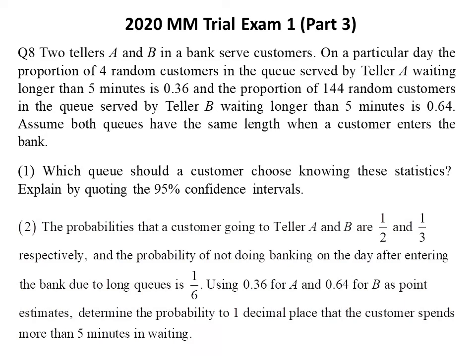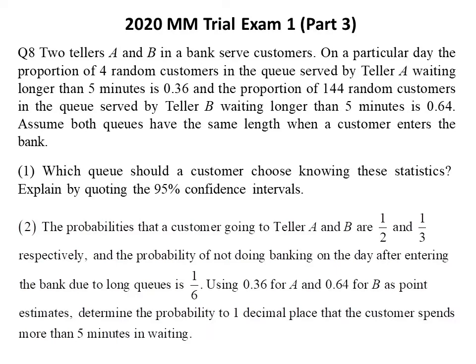This is the third part of a 2020 trial exam paper for mathematics in Victoria, Australia. And this is a technology-free paper. Two tellers, A and B, in a bank serve customers.